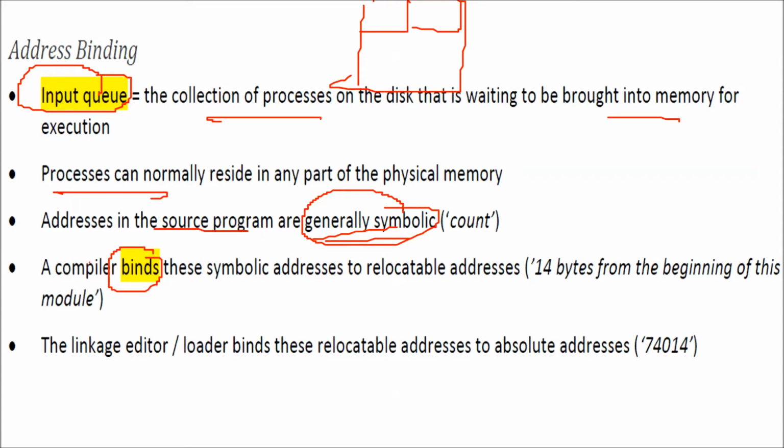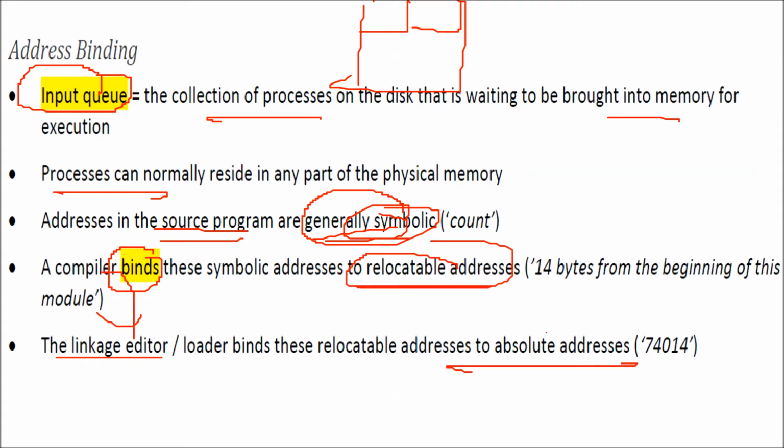Compiler is what? Compiler is the program which converts your basic program into the code which is understood by the computer, that is the machine code. So the compiler has various aspects, we'll see about that. The compiler binds these symbolic addresses, which are the addresses of the source program, to relocatable addresses. And what are these relocatable addresses? I'll show you just now. After this we have the linkage editor and loader. This binds these relocatable addresses to the absolute addresses.